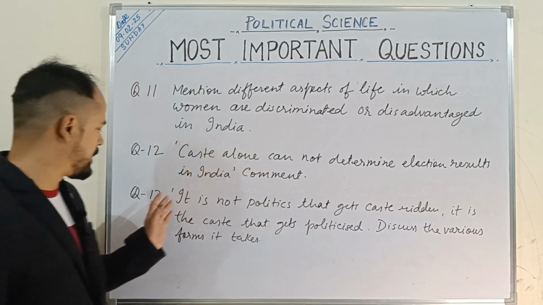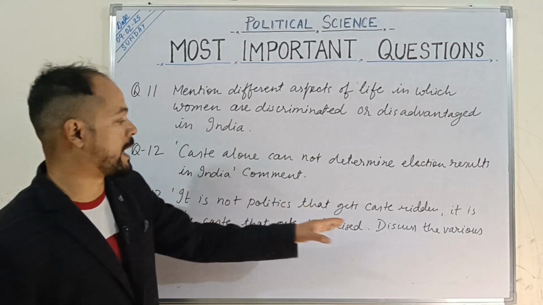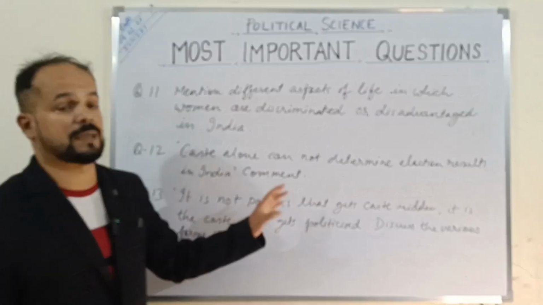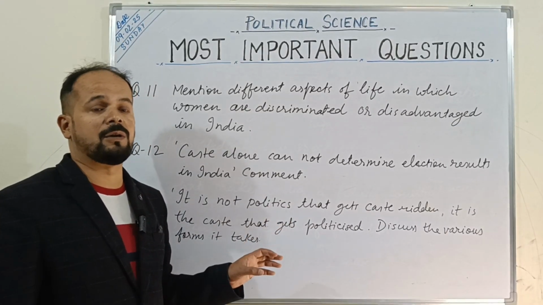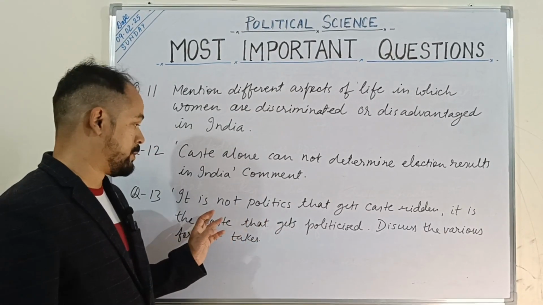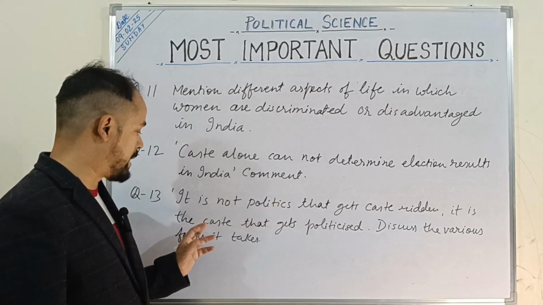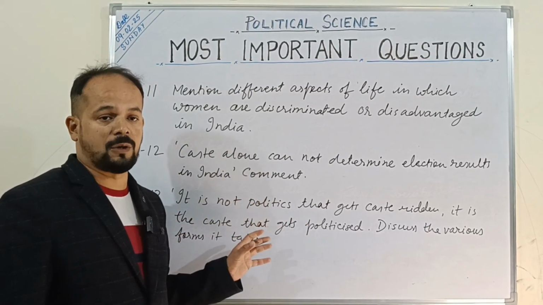So, very important question. The next question is, it is not politics that gets caste ridden, it is the caste that gets politicized. What it means is that it is not always the politics that gets caste ridden, but caste also gets politicized. See, there are benefits also of it.